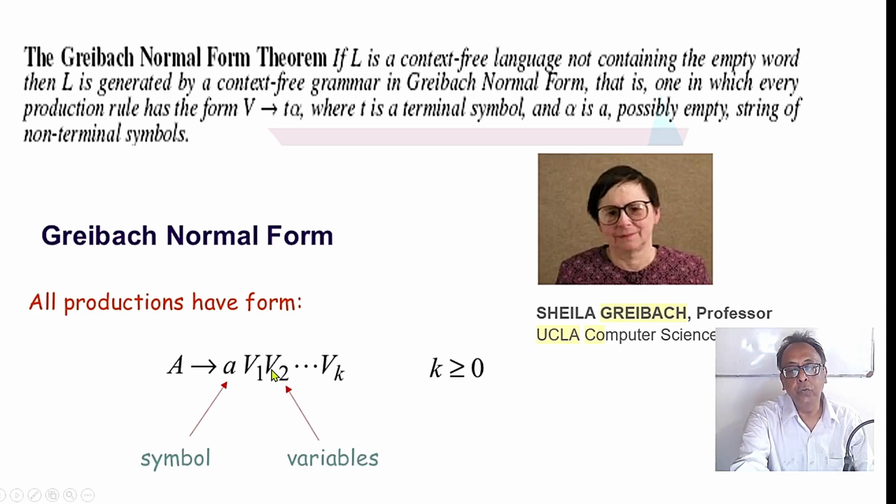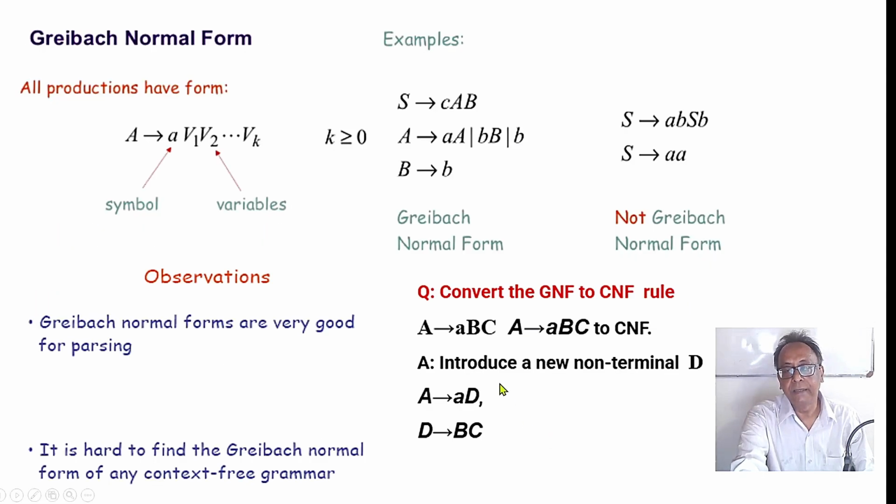Chomsky's form has a limit of 2, so we cannot take advantage like a binary tree here. This is Greibach normal form, and this normal form is very good for top-down parsing. If it is a grammar, you should take a new variable D equal to BC. So it is now in Greibach normal form, but it is not in Chomsky's normal form. But you cannot put just any grammar into Greibach normal form easily. It is always advisable to first convert any grammar to Chomsky's normal form, and from Chomsky's normal form to Greibach normal form. Greibach normal form is good for parsing. It is for top-down parsing.